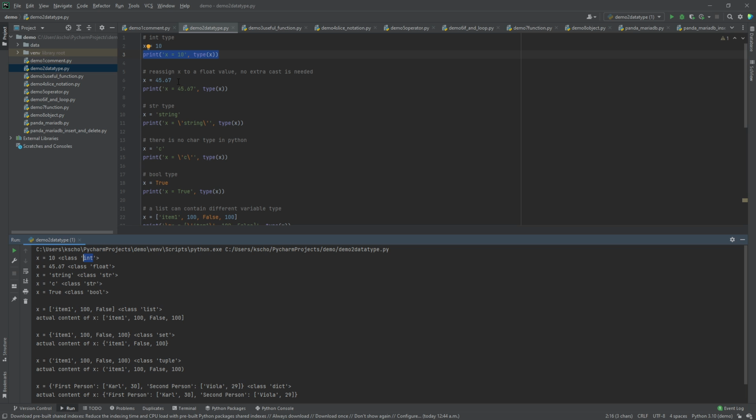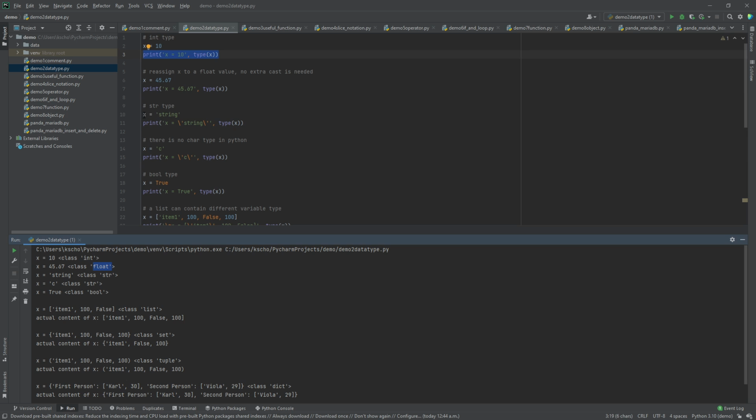It is also one of the amazing things about Python that when we assign the variable another value, it will automatically convert the data type so that you don't need to do the extra casting. So here, when we say x equals 45.67, when we print the result, it will show it is a float type. The float type here is more like the double type in Java.